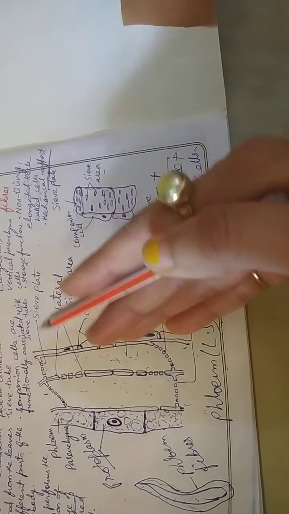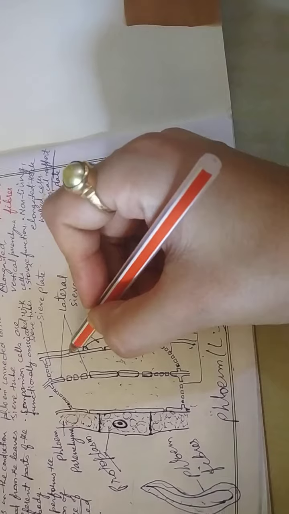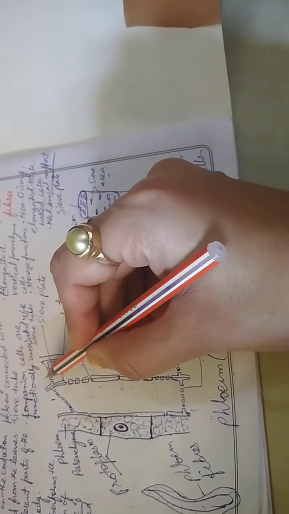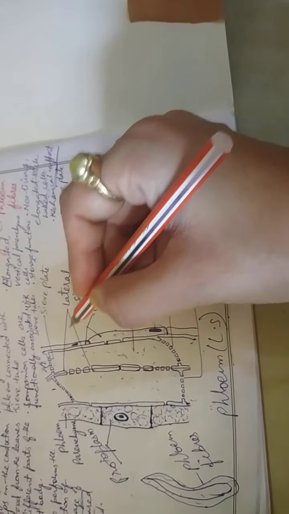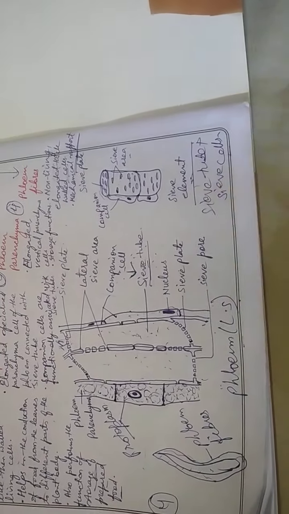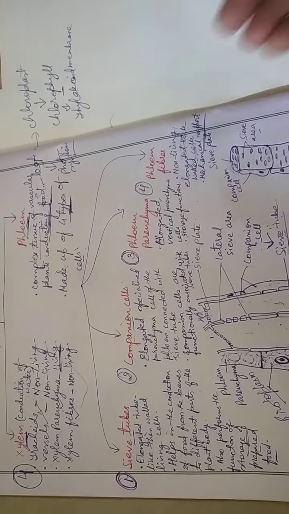It is acting like a plate, and the plates have openings here. See, from here the material will pass. See, these have openings, isn't it? From these openings, it will be carried to different parts of the plant. Okay. So we have seen that phloem is a complex permanent tissue.